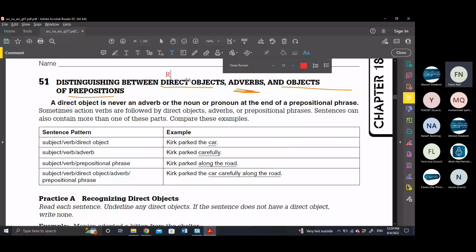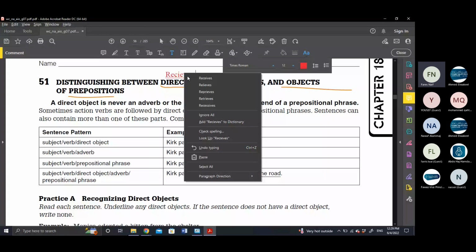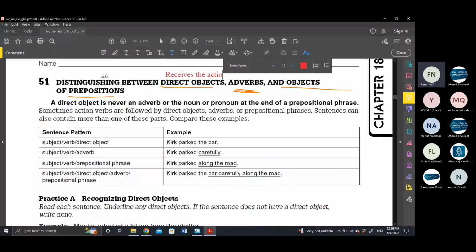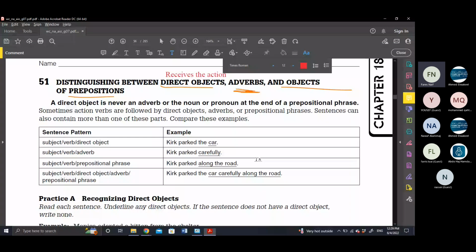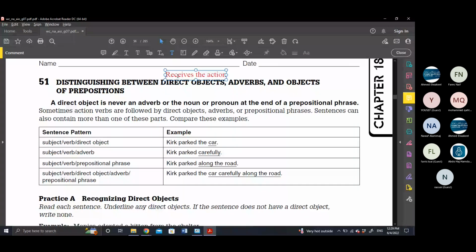A direct object, as you said, it describes one or more than one thing, like music, poetry, and art, football, things that are done, actions that are done by someone or by a subject. So we can call that the direct object receives the action. The direct object receives the action.